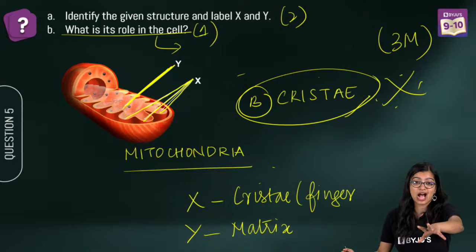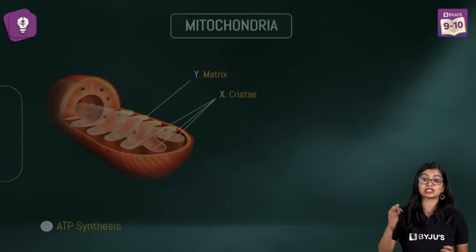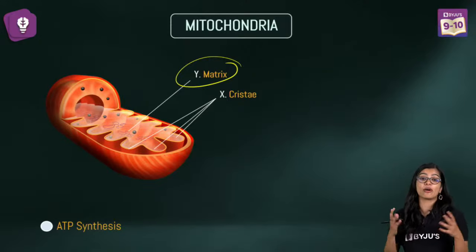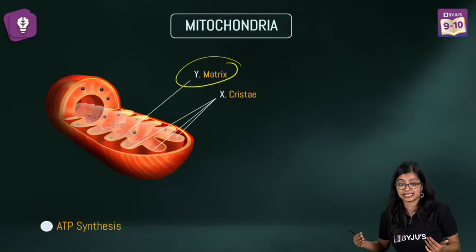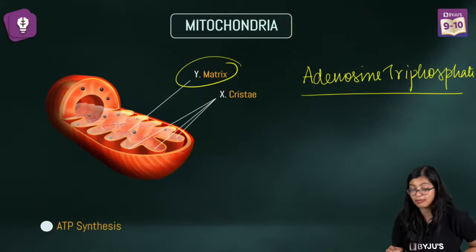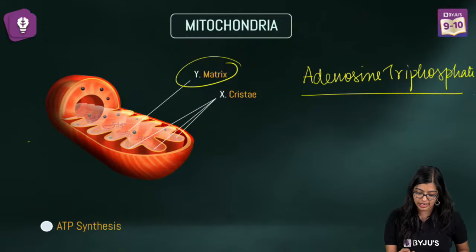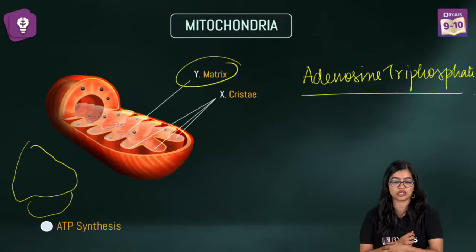That's how you have to write the answer. Mitochondria is also known as the powerhouse of the cell, which helps with cellular respiration or synthesis of ATP. What is ATP? It is adenosine triphosphate, right? So that is what we mean by ATP. Structure of ribosome, you don't need to go into it, but it will look something like this, okay? It will have 2 units and it's a small structure.